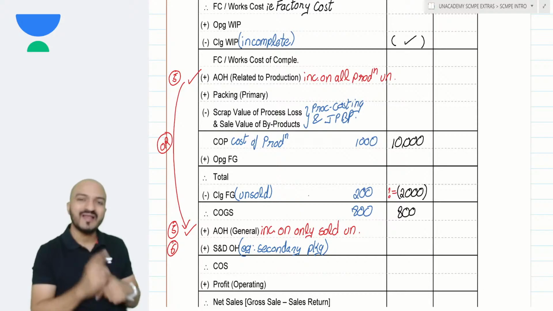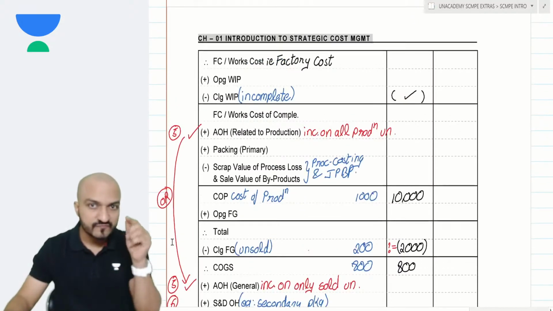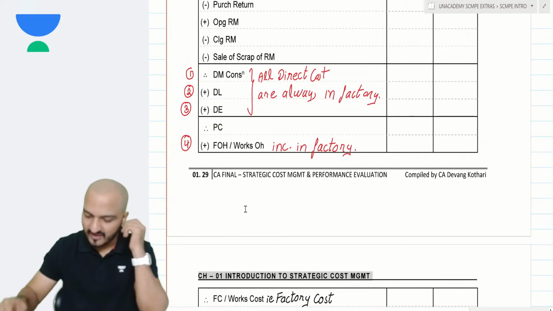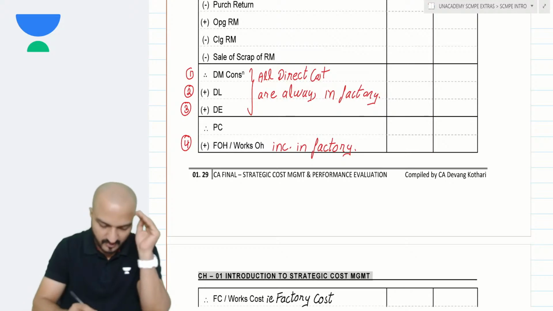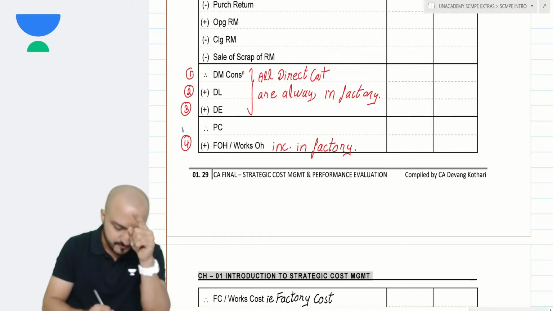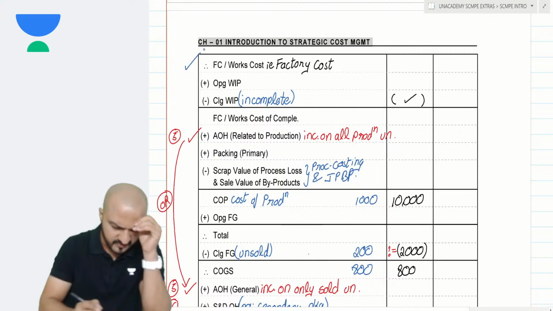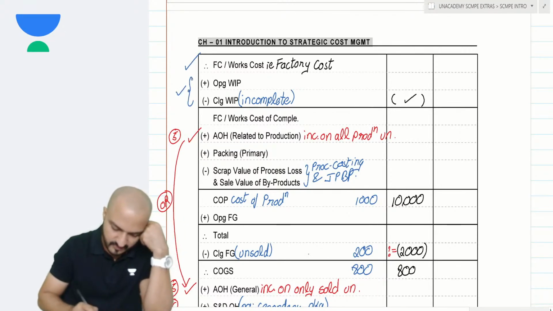But while making a summation of these 6 items, I have various other adjustments done in between. I have various other subtotals which you learn in between. With this format, you learn what is prime cost, what is factory cost, what is WIP adjustment, what is cost of production, and what is finished goods adjustment.